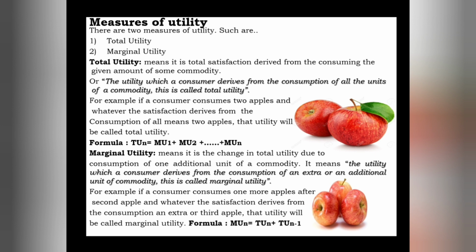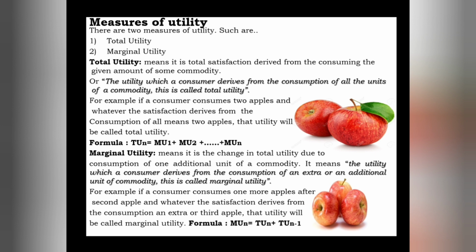It means I derived 10 units from consuming the first apple, and thereafter I derived another 10 units from consuming the second apple. If I club the units which I derived from consuming both apples, then the utility derived from both apples is 20. So that is total utility.